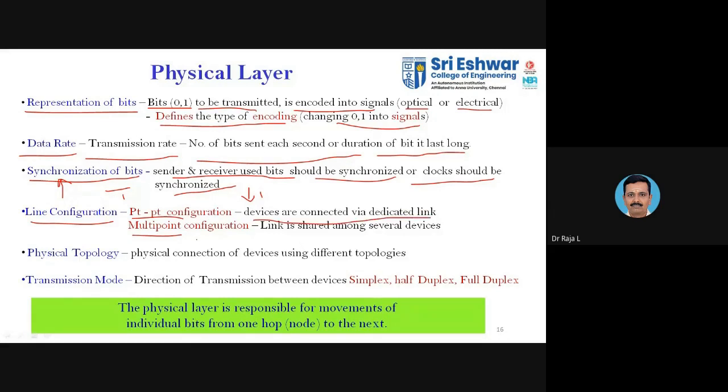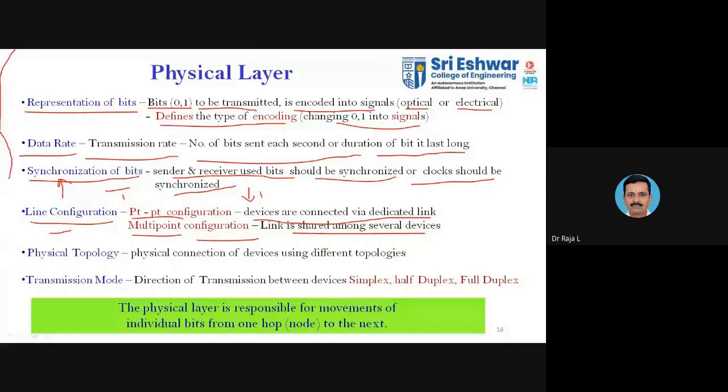In multi-point configuration, you have a common cable with tapping, and you extend the nodes at that tapping, so the links are shared among several devices. That is the line configuration that normally applies with physical cables, or with wireless media you will be sharing the available resources.